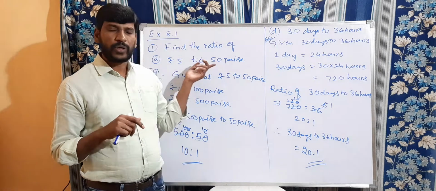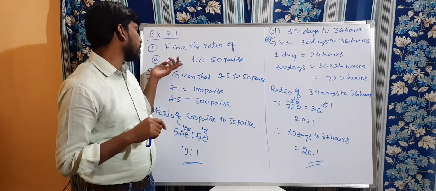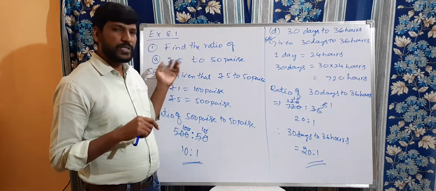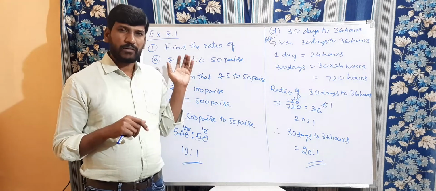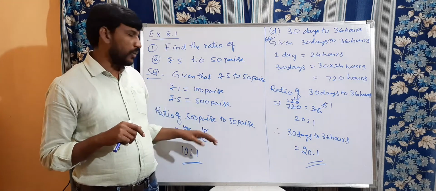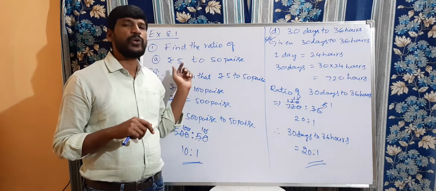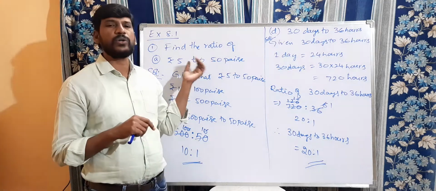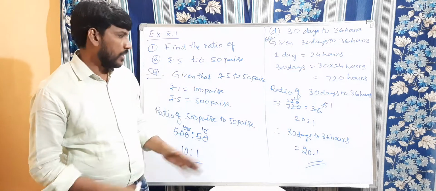We cannot. Generally rupees is more than paise. But when you are finding the ratio, both must be in the same unit only. Either converted into paise or converted into rupees. Clear, children? Copy these two.